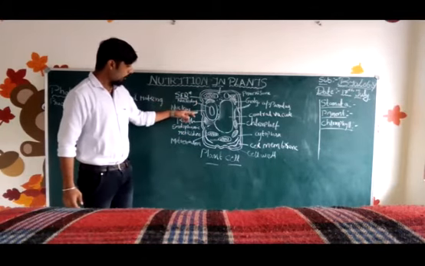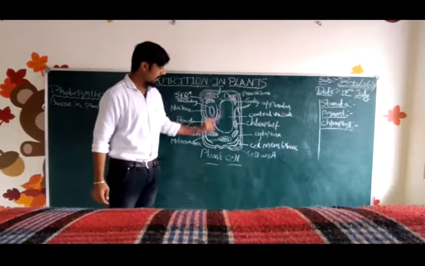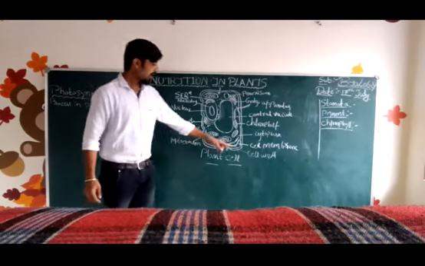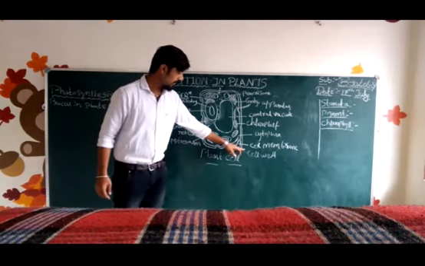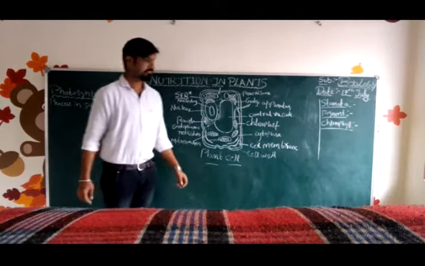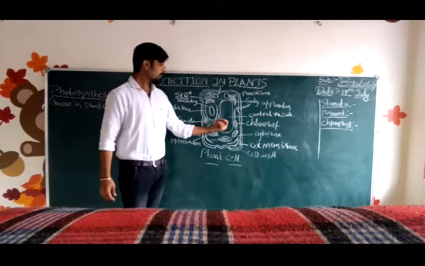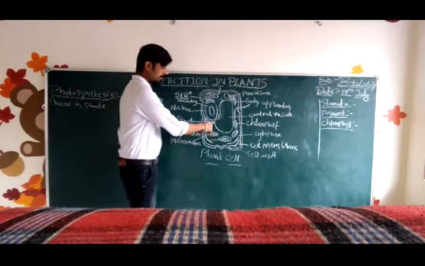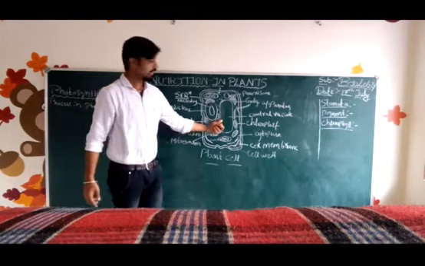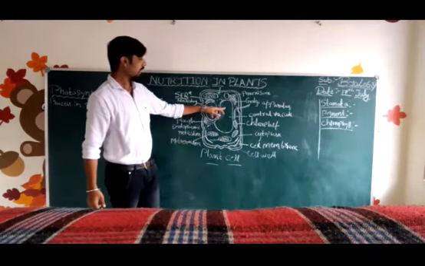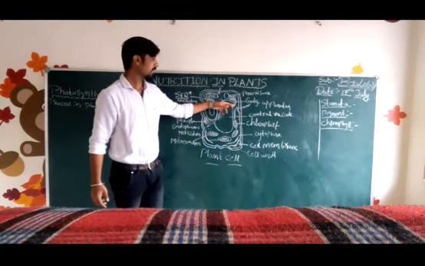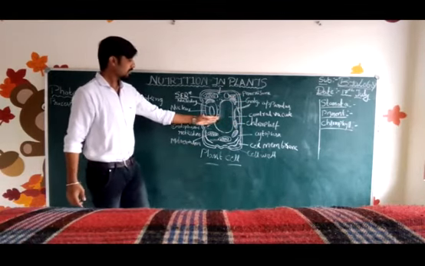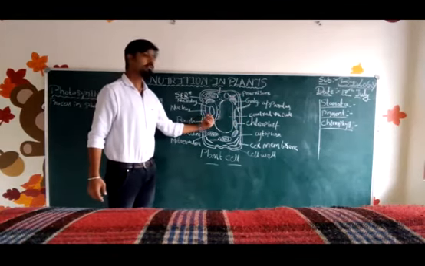Let me tell you about the plant cell. In a plant cell, the outer layer we call the cell wall. It protects the cell, and the inner membrane of the cell wall we call the cell membrane. The content present inside the cell wall is large in shape. This we call the central vacuole. Above this there is a Golgi apparatus, and above that there is a peroxisome, and to this side of the central vacuole there is a nucleus.